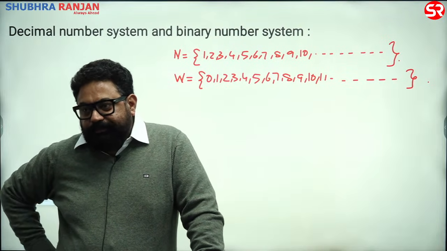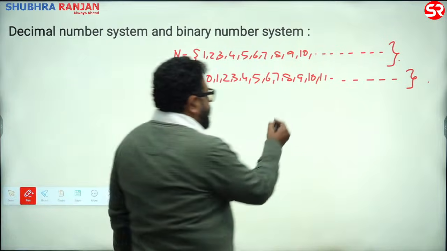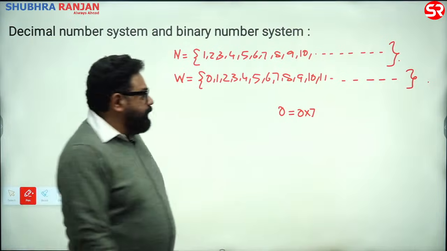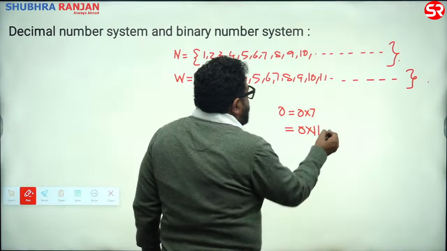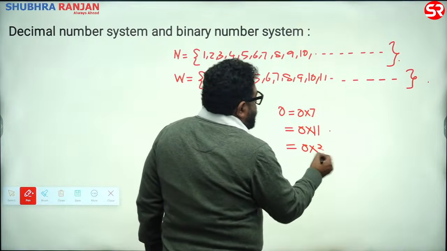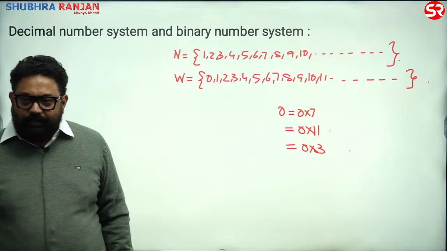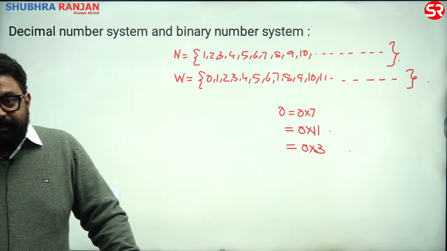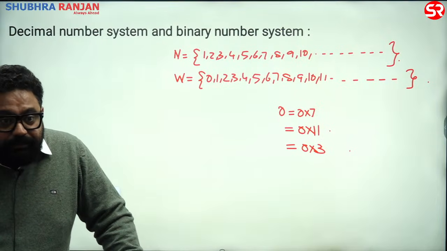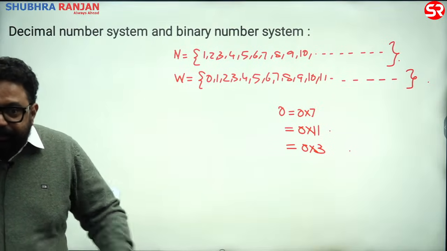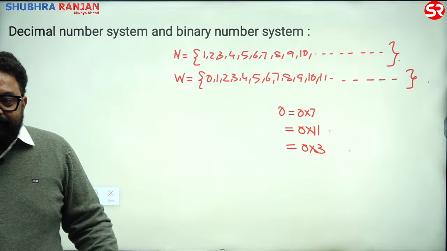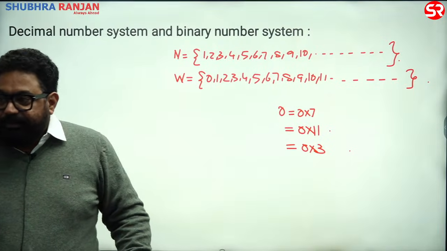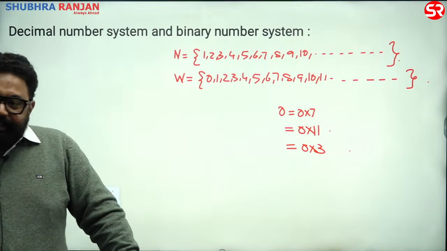Point number 3. देखिए, can 0 be written as 0 into 7? Yes, sir. Can 0 be written as 0 into 11? Yes, sir. Can 0 be written as 0 into 3? Yes, sir. What does that say? 0 is a multiple of every number. Wow. 0 is a multiple of 3. 0 is a multiple of 7. 0 is a multiple of 11. 0 is a multiple of every number. Kindly write it.